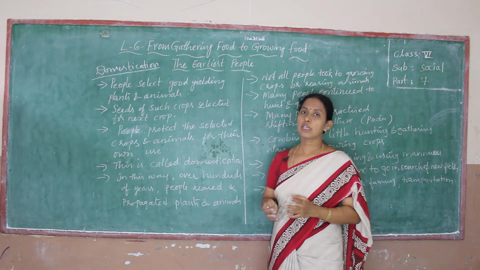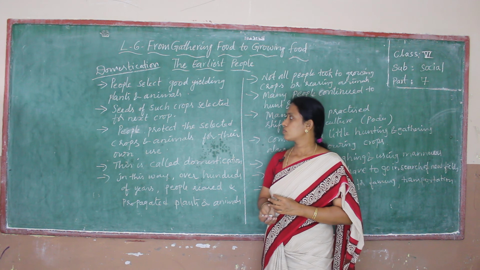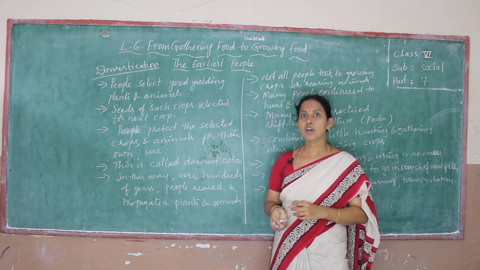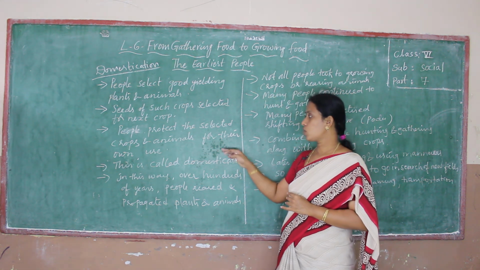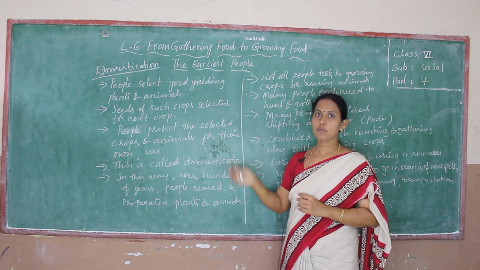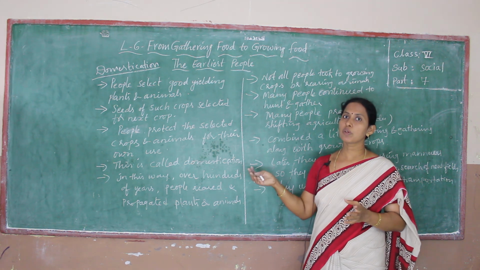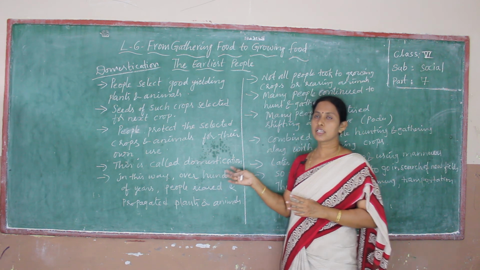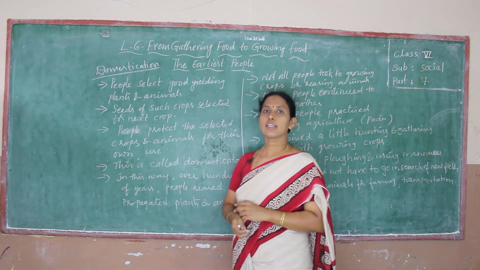They started farming, and they reared some animals, and they also protected their agricultural farms and reared animals for their own use. So this is called domestication. In this way, over hundreds of years, the earliest people did this farming and rearing in those areas. Okay, this is the domestication of the earliest people.